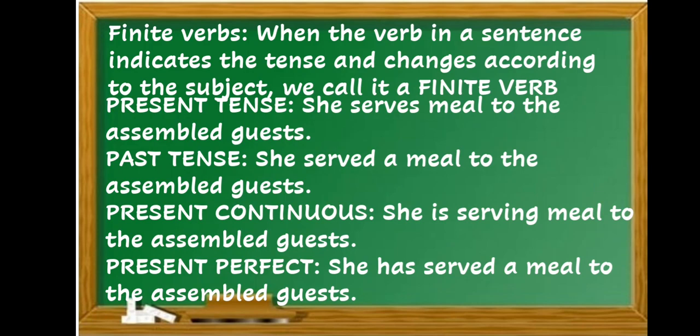Present continuous. She is serving meal to the assembled guests. The verb changed according to the tense. Is serving, and she is singular, hence this verb is used. Present perfect. She has served a meal to the assembled guests. So, you can see here that the verb changes according to the subject and tense. Hence, it is a finite verb.